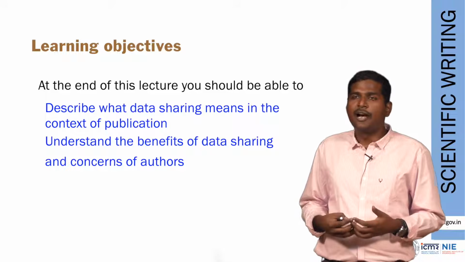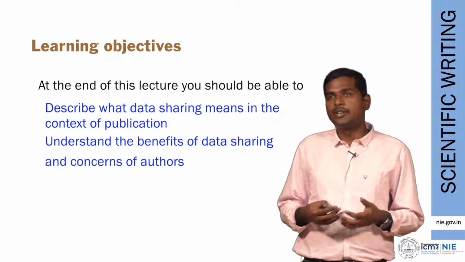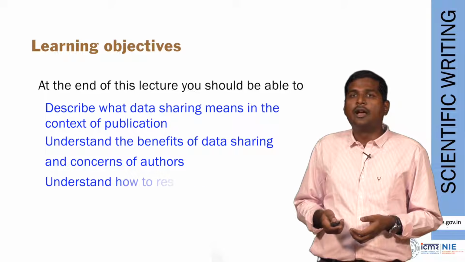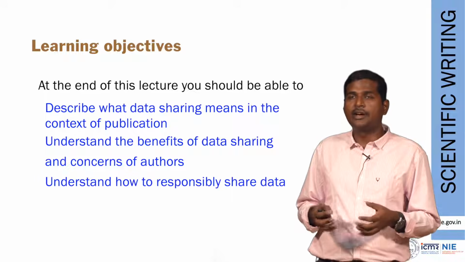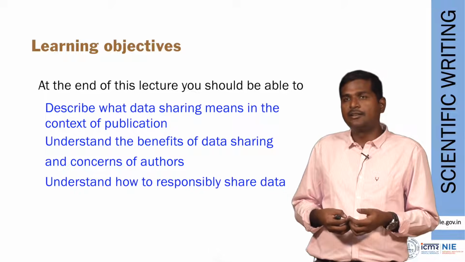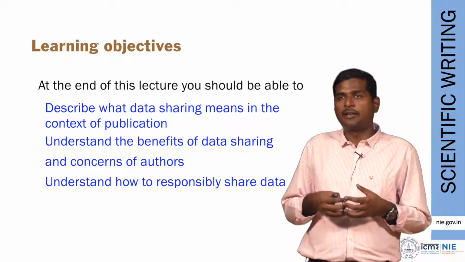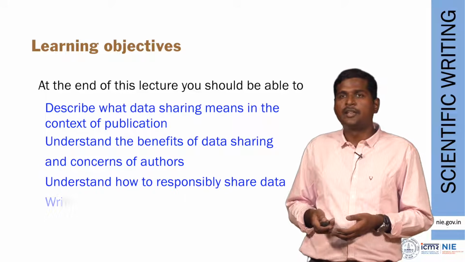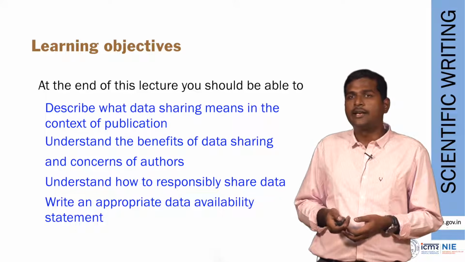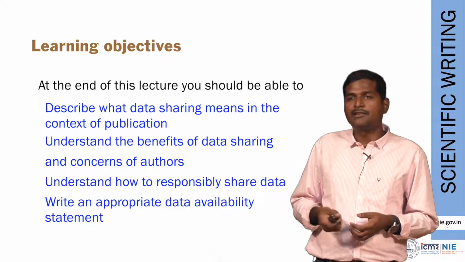After you have conducted your study and published it, you can share your data for the benefit of mankind. Understand how to responsibly share data. So it is not that every data has to be shared. No, you have to share only data which is necessary and does not compromise the anonymity of the participants. You also now know how to write an appropriate data availability statement for your particular manuscript while submitting your manuscript to the journal.